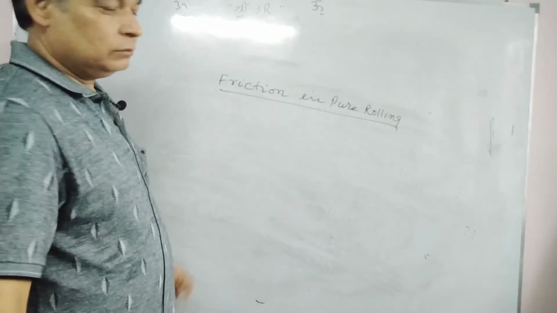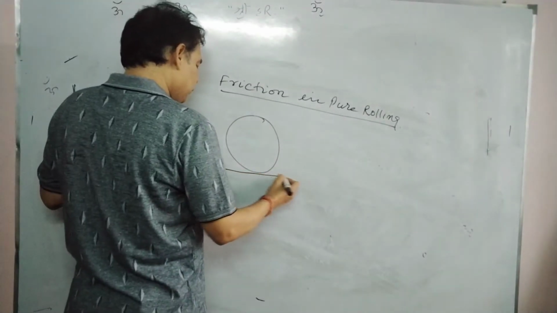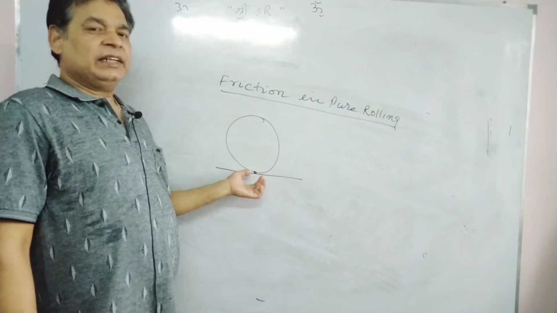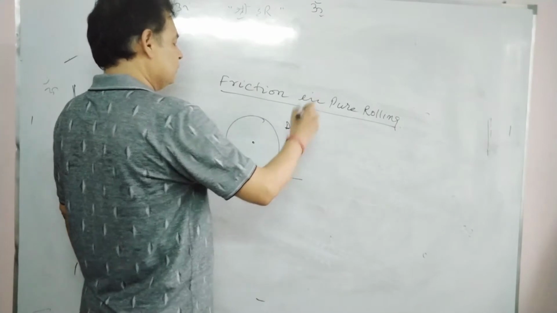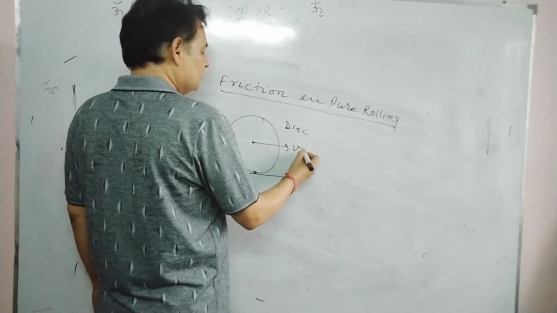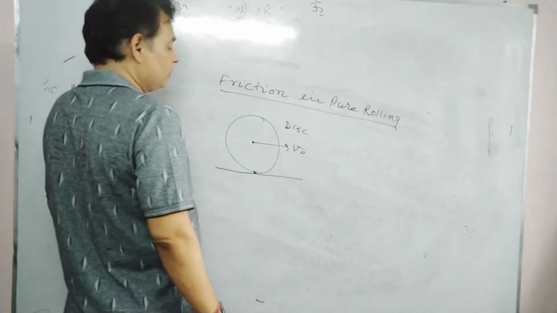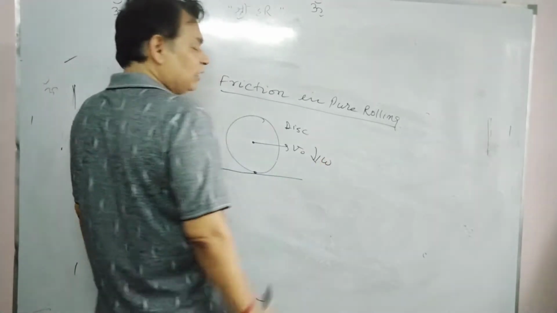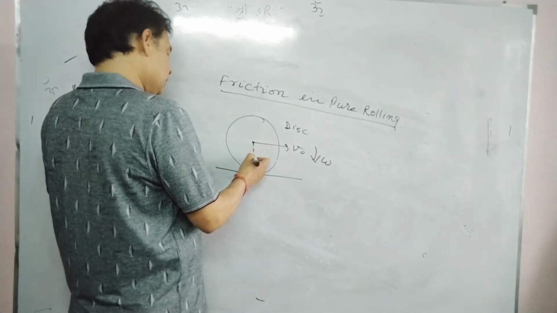That's our topic. Suppose this is any body which performs pure rolling on the static ground. It will have some velocity v naught. The velocity of the center of mass is v naught. Suppose there is an angular velocity omega. I am taking clockwise angular velocity omega. Radius is r.